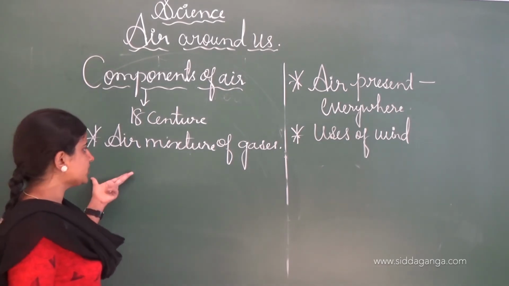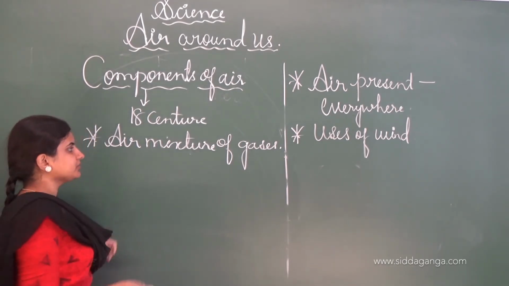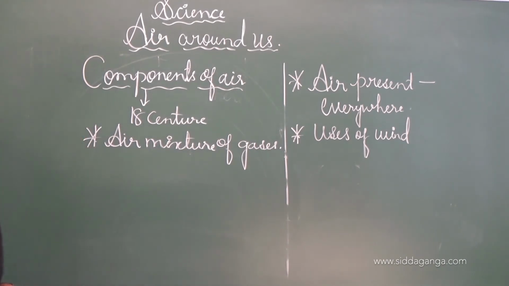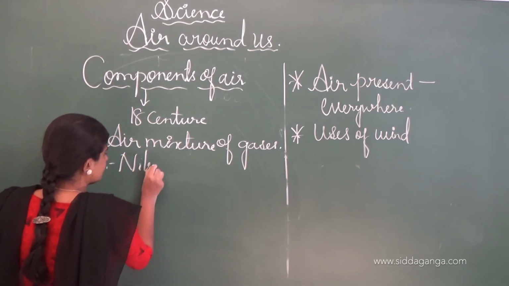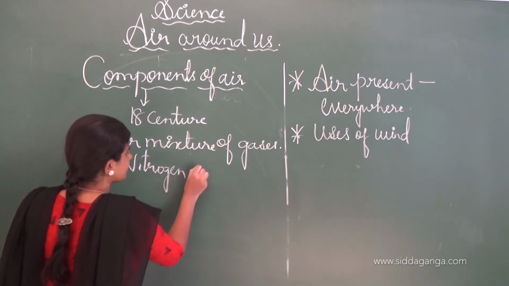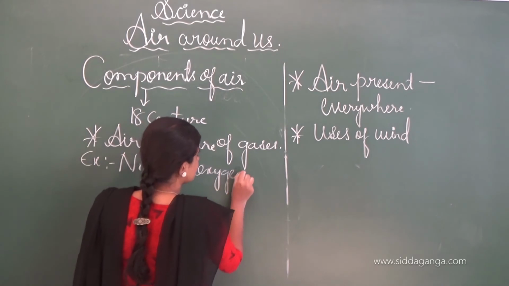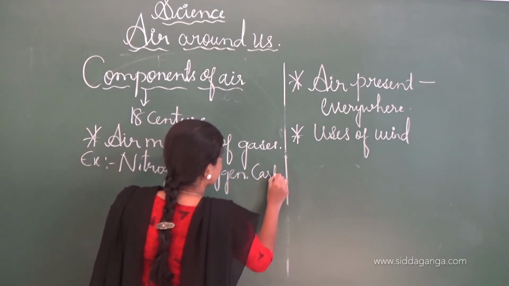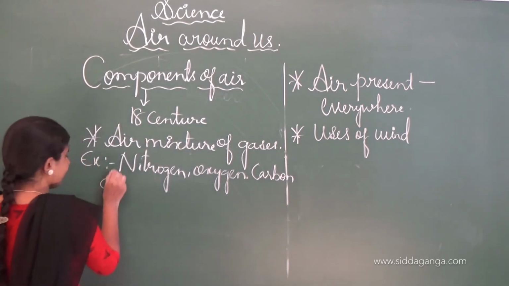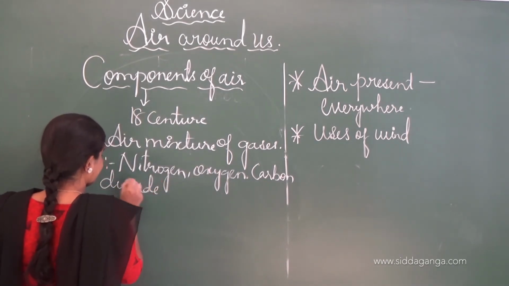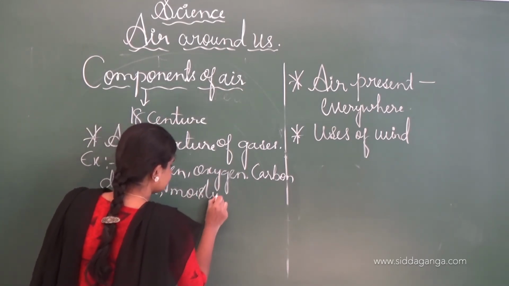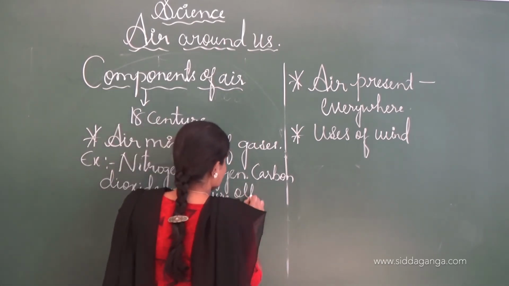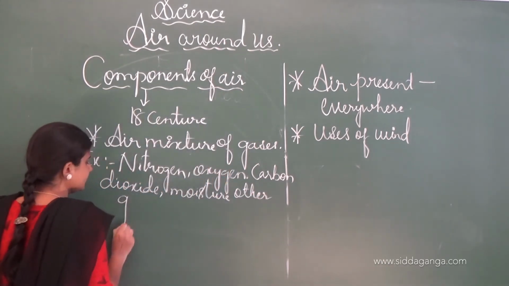See, the experiment proved that air is a mixture of different types of gases, and these gases are nitrogen, oxygen, carbon dioxide, moisture, other gases and dust particles.